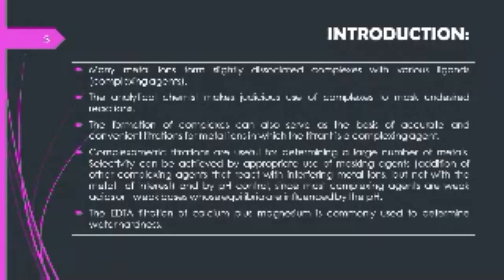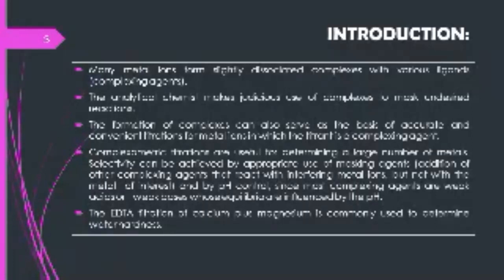The formation of complexes can also serve as the basis of accurate and convenient titrations for metal ions, in which the titrant is a complexing agent. So, what is a titrant? A titrant is a substance that is added in the titration. Complexometric titrations are useful for determining a large number of metals. Selectivity can be achieved by appropriate use of masking agents.